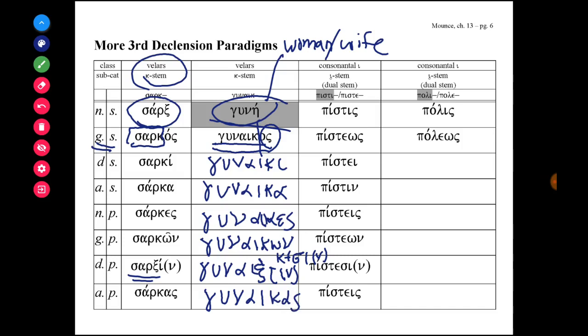So let's say the paradigm, beginning with the nominative singular feminine form, gune. Ready? 1, 2, 3. Gune, gunaikos, gunaiki, gunaika, gunaikes, gunaikon, gunaiksin, gunaikos.